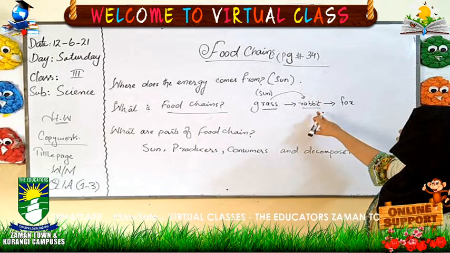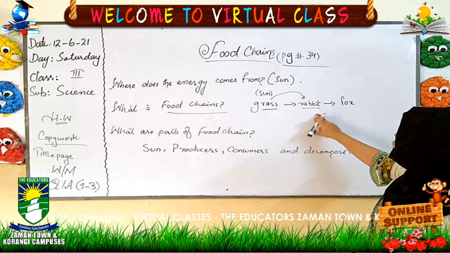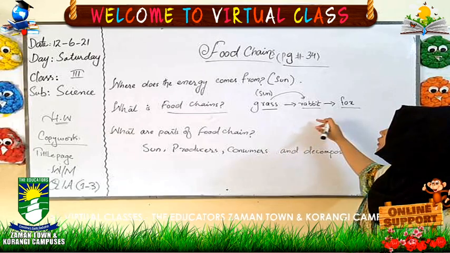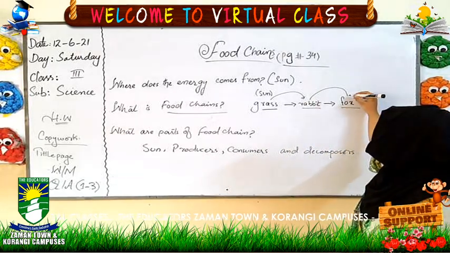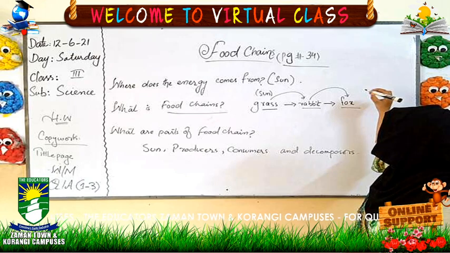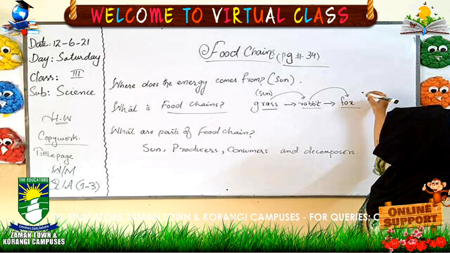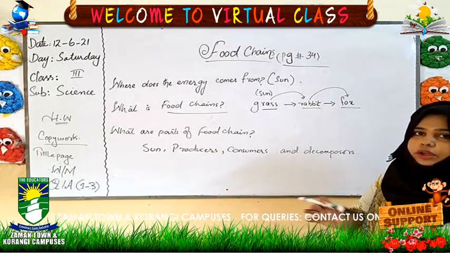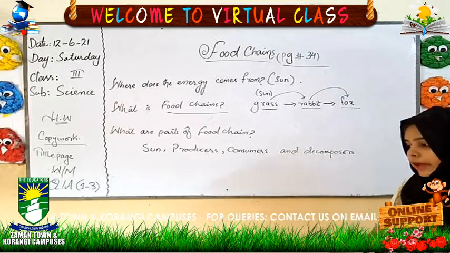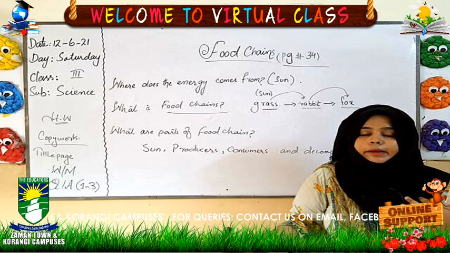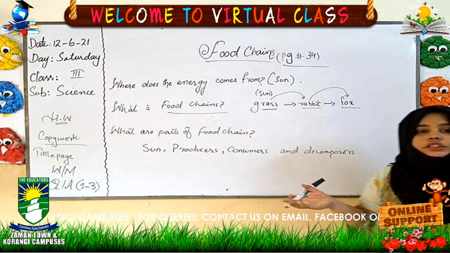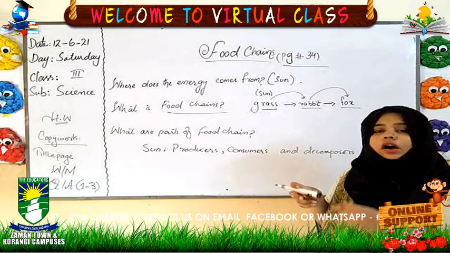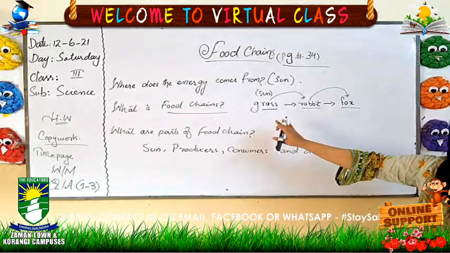Okay? Now the fox eats that rabbit. So the rabbit has the energy. If the fox eats that rabbit, as we know, the energy will transfer to the fox. So in a food chain the energy also gets transferred, because for doing something we must need some energy. For example, I am walking, and for walking I need some energy, and that energy comes from the food which I ate. And as I am talking about a human, we eat plants as well as animals.